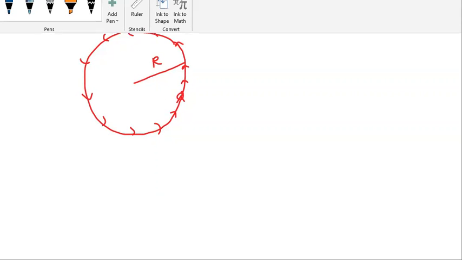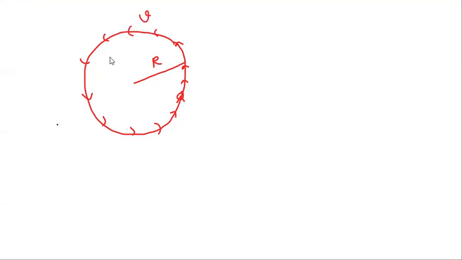So let us understand it like this. Suppose there is a circle of radius r, and suppose there is a particle which is traveling in this circle, and the magnitude of velocity is v. Now, magnitude of velocity is called speed. So, magnitude is constant. It means at any point of time, the value of velocity will be v only.